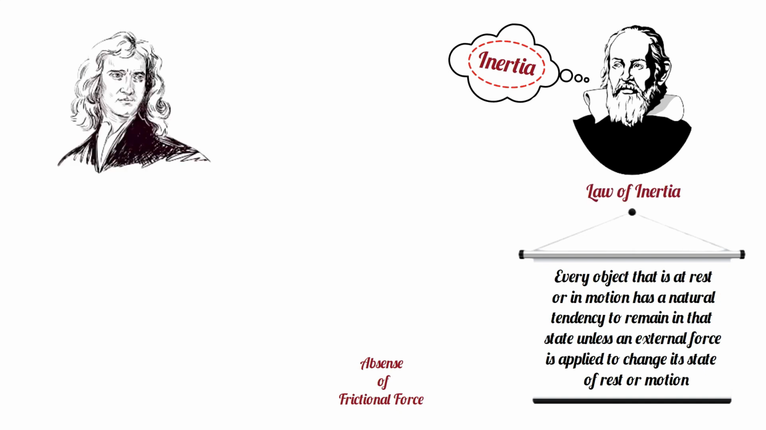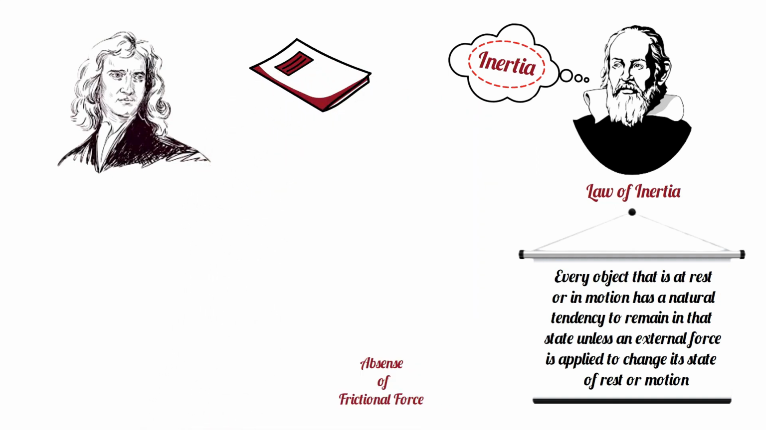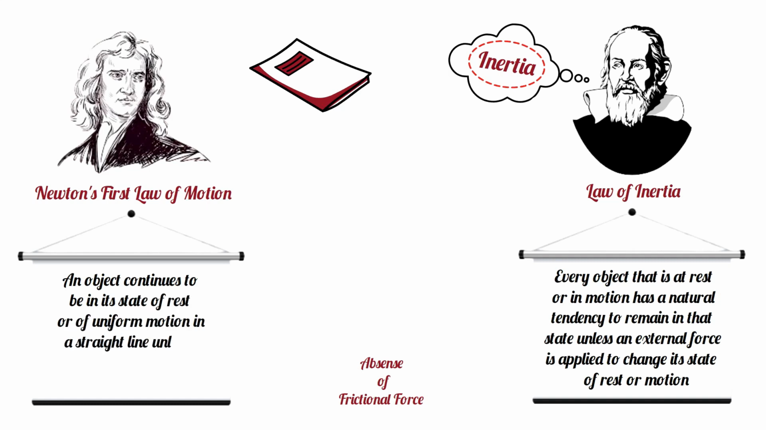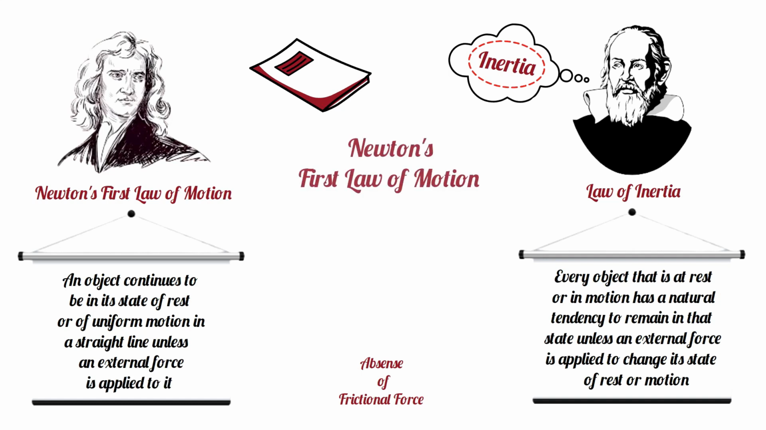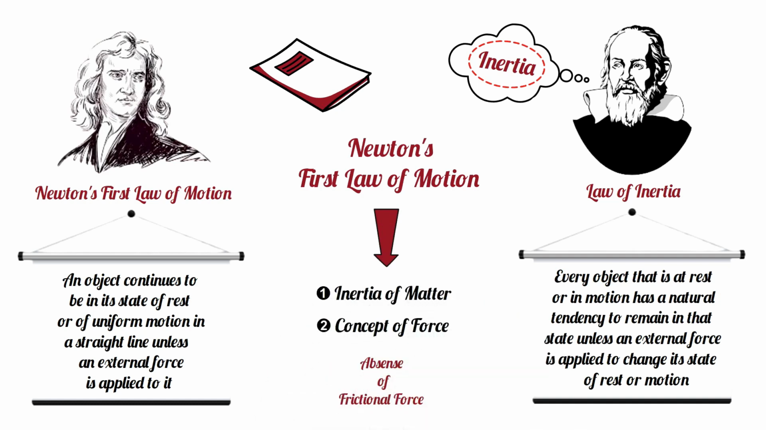After that, Newton studied his observations and put them in the form of law, which is now known as Newton's first law of motion. According to Newton's first law of motion, an object continues to be in its state of rest, or of uniform motion, in a straight line, unless an external force is applied to it. After studying the first law of motion, we know 2 things: the inertia of matter and the concept of force.